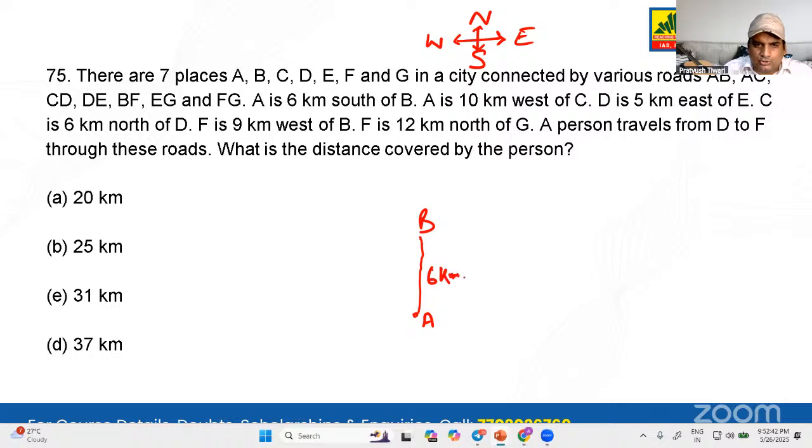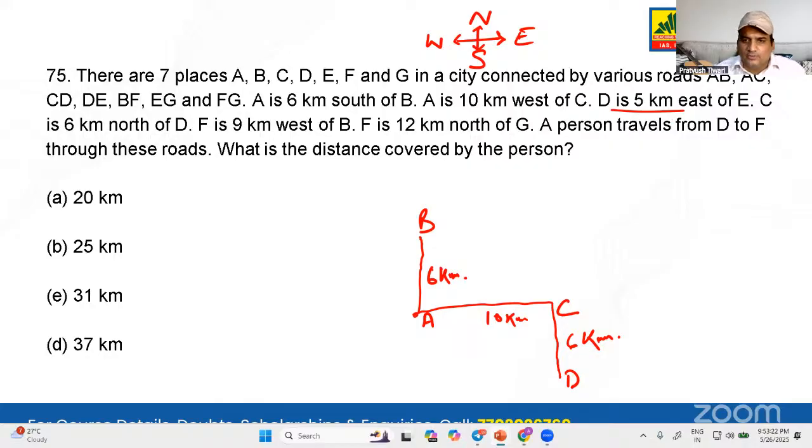A is 6 kilometers south of B. Okay, sir. Understood. A is 10 kilometers west of C. Okay, let's see. D is 5 kilometers east of it. Neither do we have D nor E. Forget it. C is 6 kilometers north of D. C will be in the north, so D will be at the bottom. Then again come back to this question.